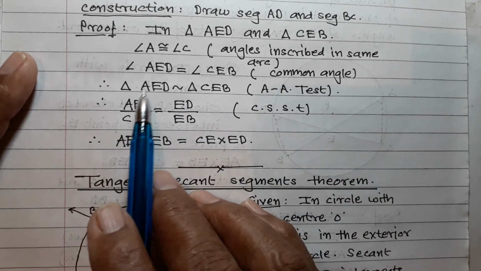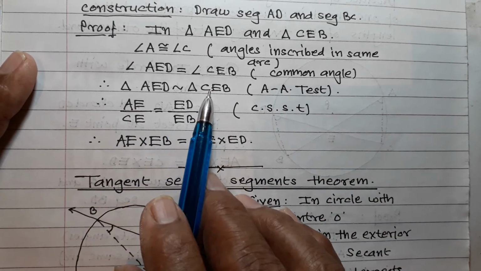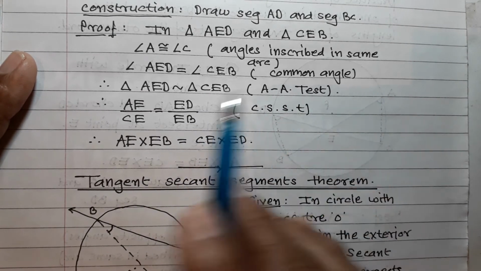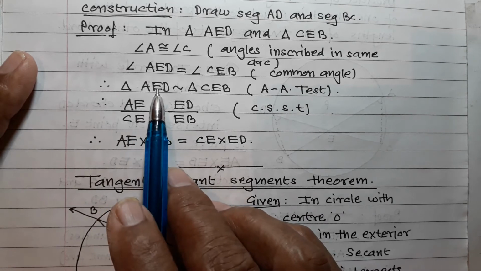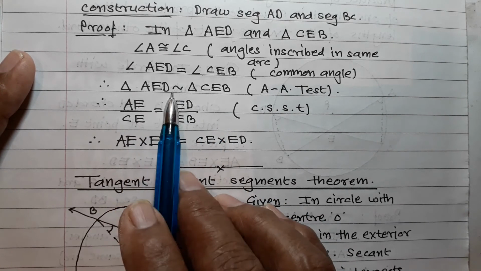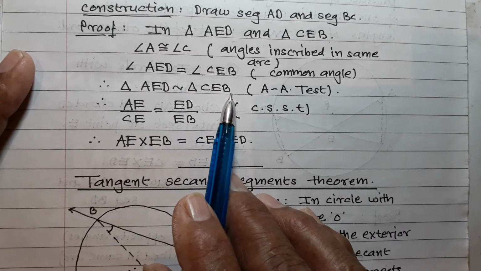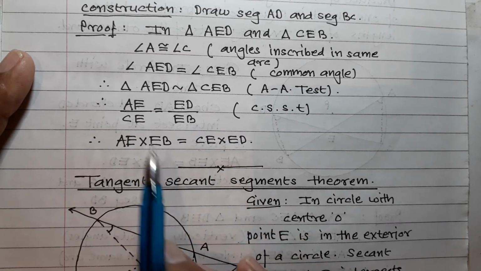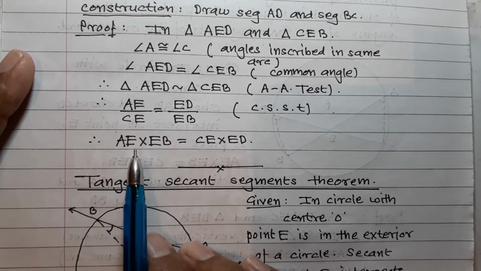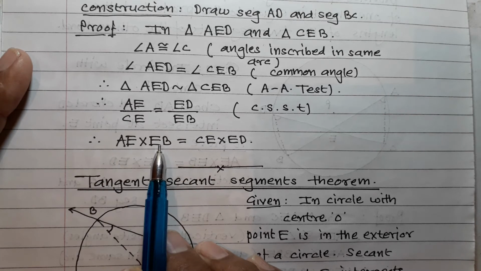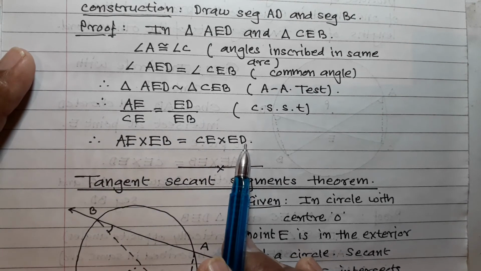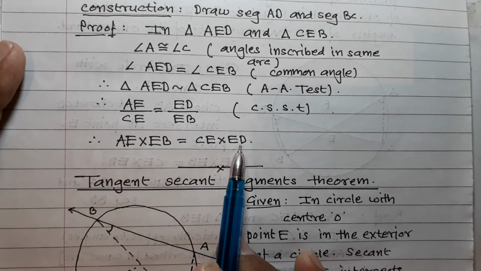Therefore triangle AED is similar to triangle CEB, by the test of similarity, and therefore AE upon CE is equal to ED upon EB, and then simply transfer. So AE into EB is equal to CE into ED. Hence it is proved.